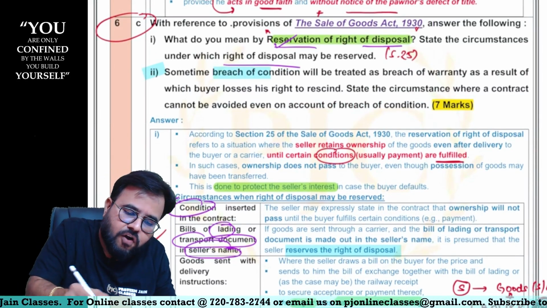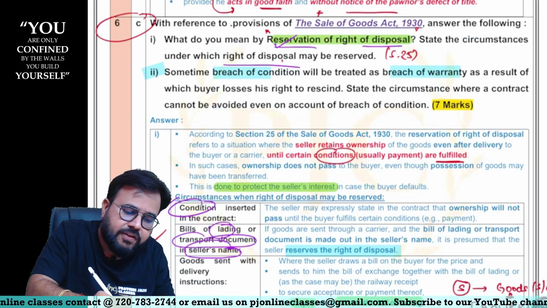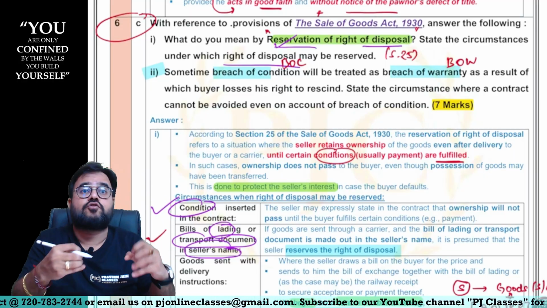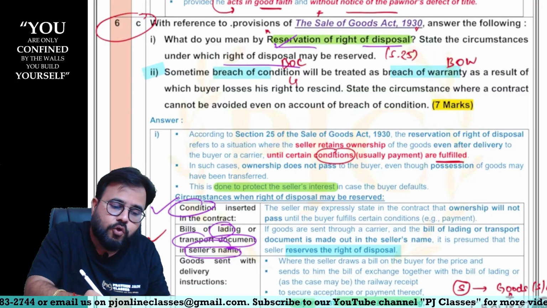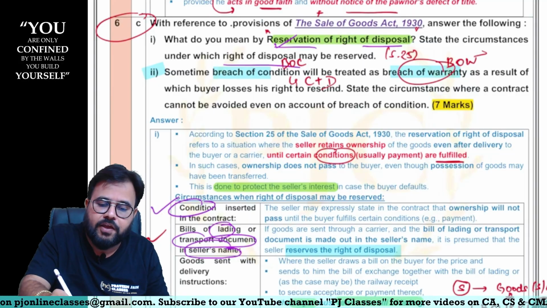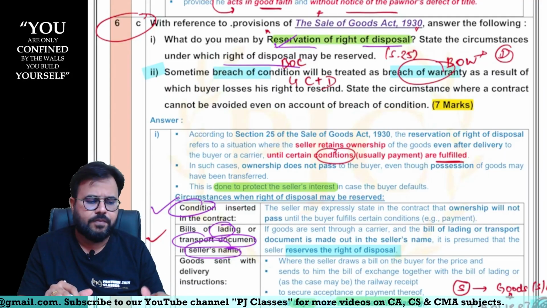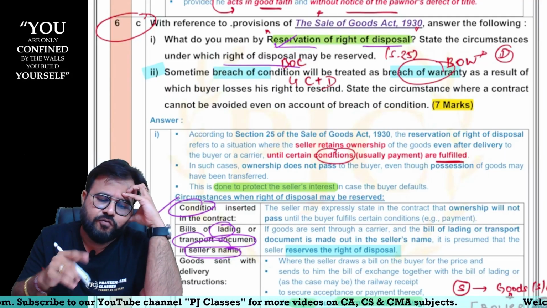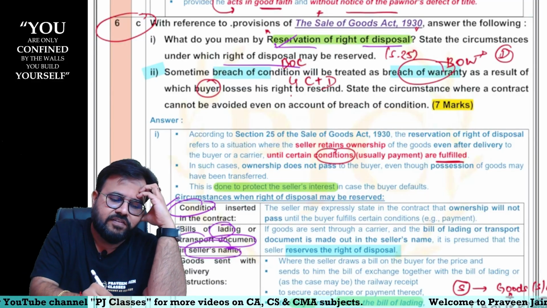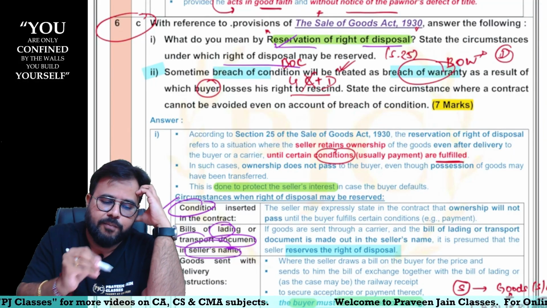Sometimes breach of condition will be treated as a breach of warranty. Now remember, sir, breach of condition, breach of warranty. Breach of condition gives you a wider right. What is that, sir? You can cancel the contract and claim the damages, sir. But for breach of warranty, you will only claim the damages. You don't have the right to rescind the contract, sir. So sometimes breach of condition will be treated as a breach of warranty, as a result of which the buyer loses his right to rescind. Correct? Just now I told you, sir, you cannot cancel the contract, but you can claim only damages.